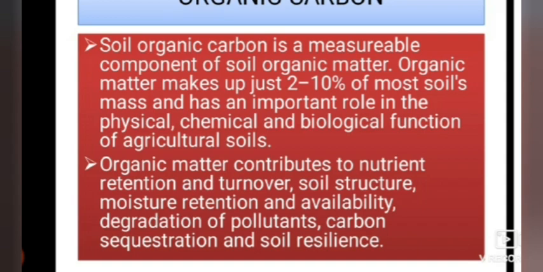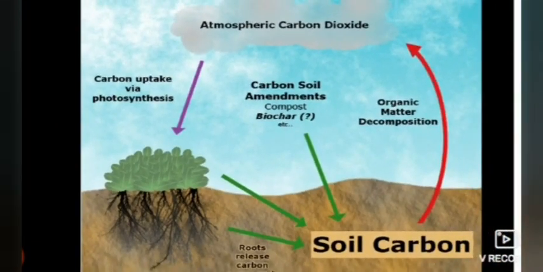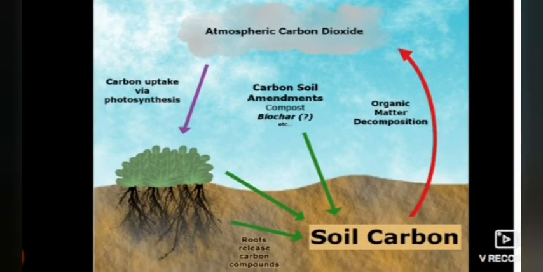Organic matter contributes to nutrient retention and turnover, soil structure, moisture retention and availability, degradation of pollutants, carbon sequestration and soil resilience. You can see here how soil carbon is maintained, how it returns to the atmosphere and is again deposited into the soil.